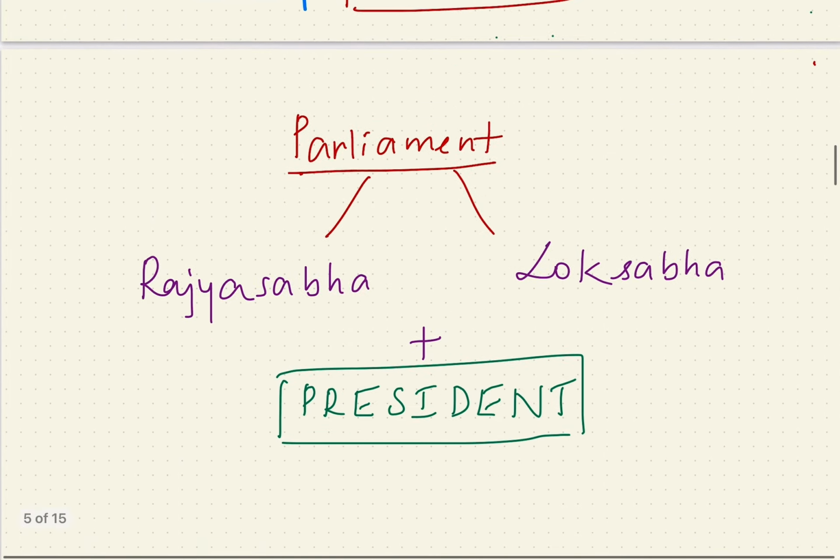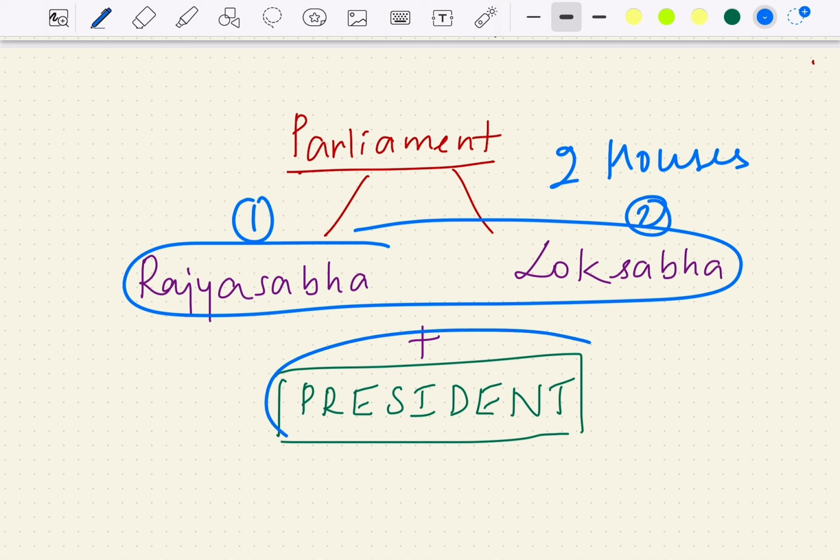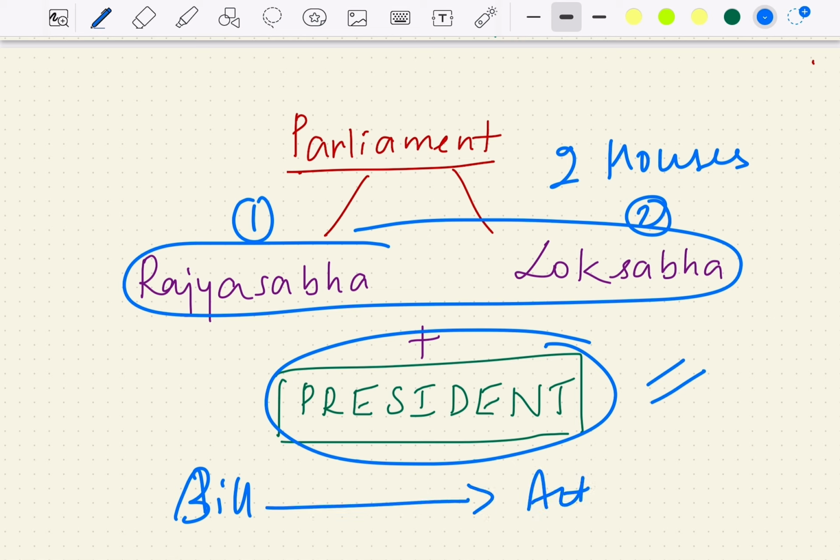So I said Parliament consists of Rajya Sabha and Lok Sabha. One more point to be noted is that Parliament does not just mean the two houses, Rajya Sabha and Lok Sabha. Parliament also includes the President. For any bill to become an act or law, it has to pass through the two houses, and it must also get the assent of the President. Only then can that bill become an act. So the President is very much part of Parliament.